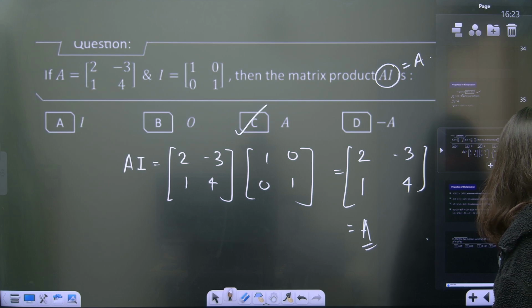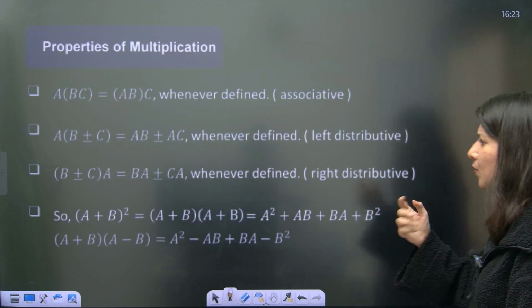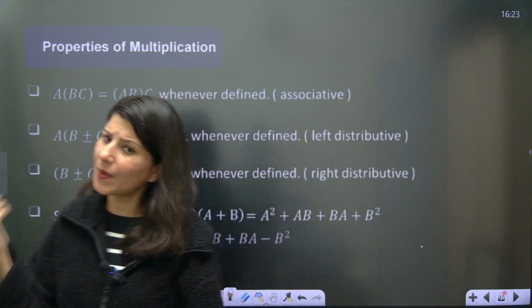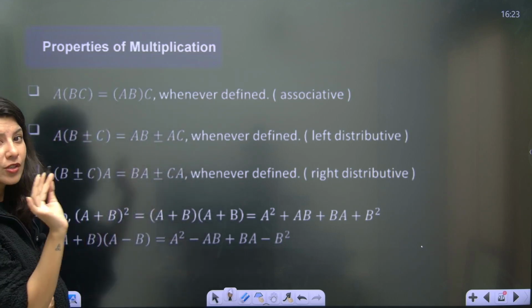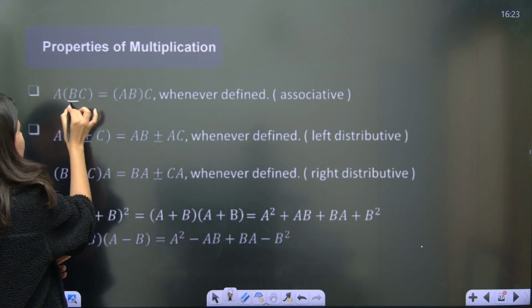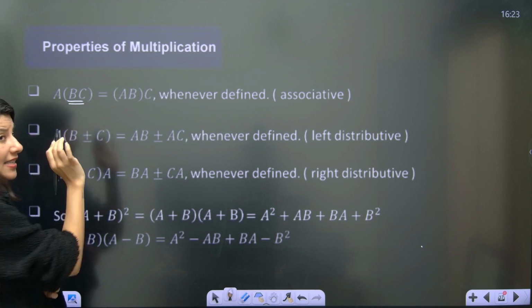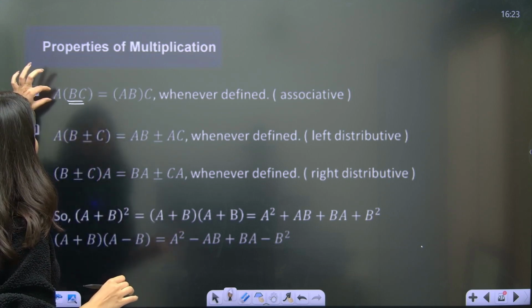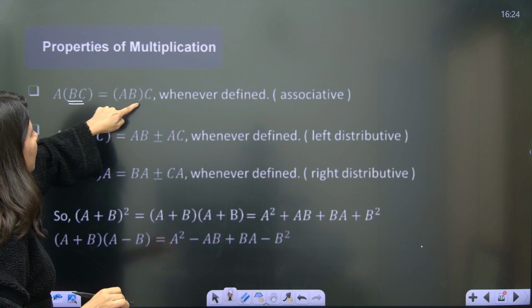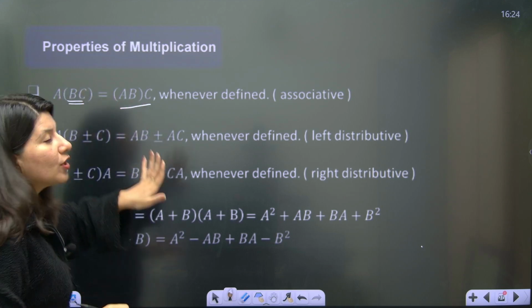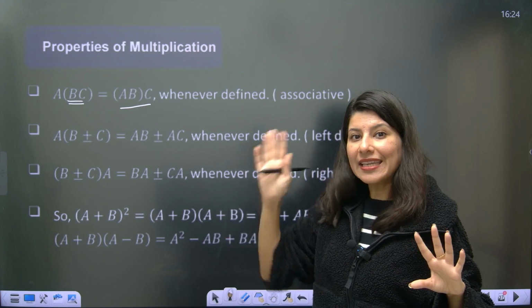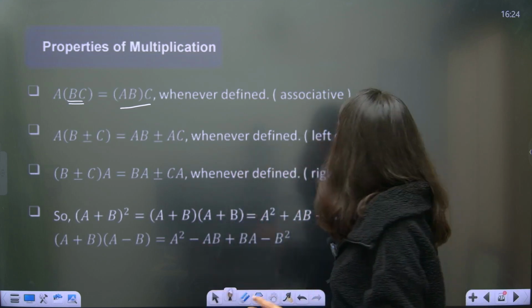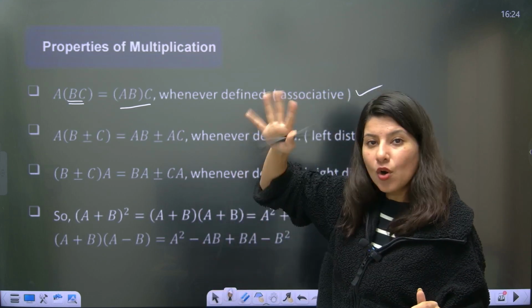All right. Now, there are some more properties of multiplication, although now I think you must be understanding all the properties. See, if you have the product of 3 matrices A into BC, what you can do is first think about AB and then C. But see, the order is not changed. It is the associative property. You can't change the order. You can't think A, C, B. No, the order is the same, because in matrix multiplication, the order you cannot change.